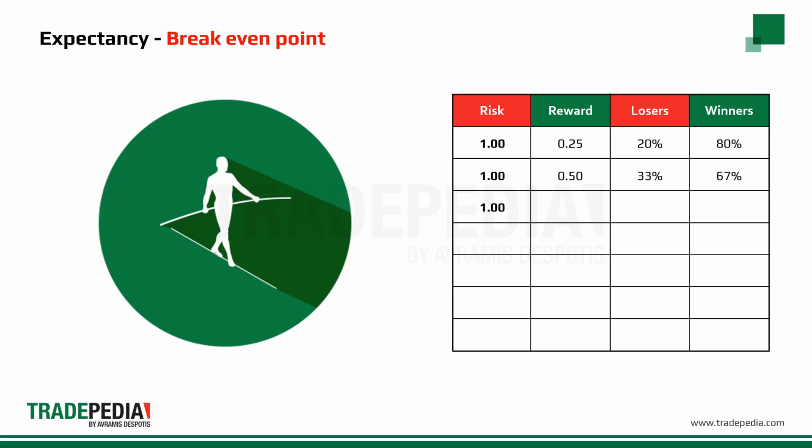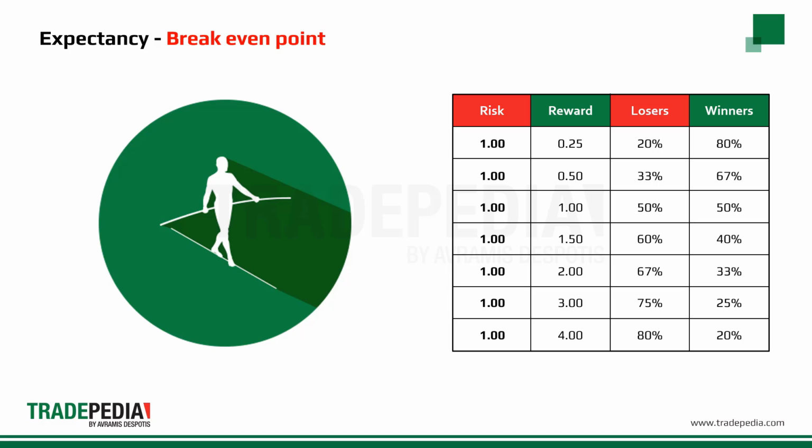A risk-to-reward ratio of 1 to 1.5 would equal 40% accuracy to be at the break-even level. A risk-to-reward ratio of 1 to 4 would require only 20% accuracy to be at the break-even level.